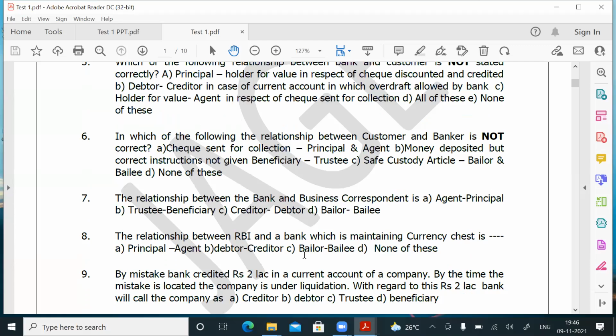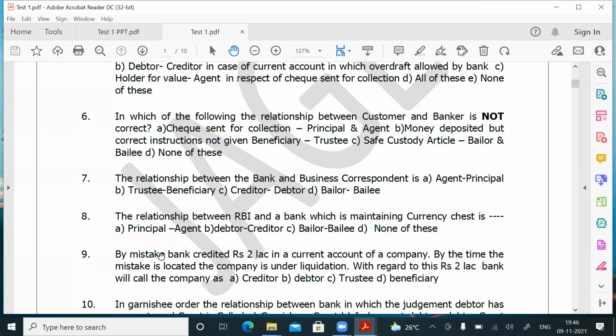The relationship between RBI and a bank which is maintaining a currency chest. Your bank is maintaining the currency chest on behalf of RBI. So RBI is called the principal and the bank is called the agent. So for question number 8, the answer is A.